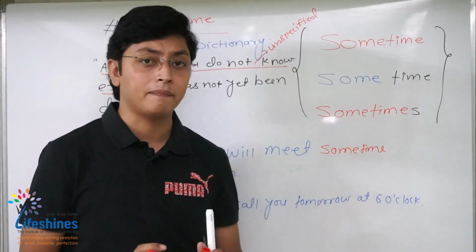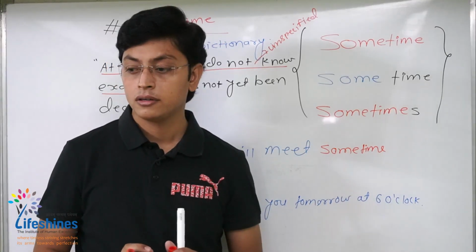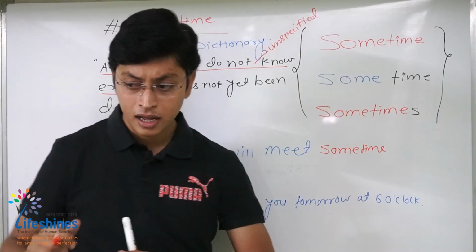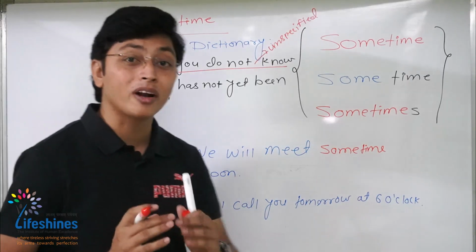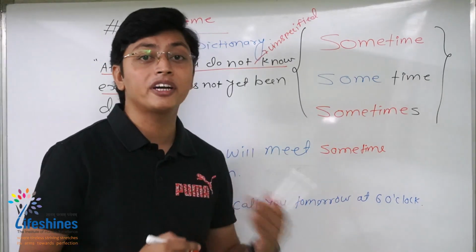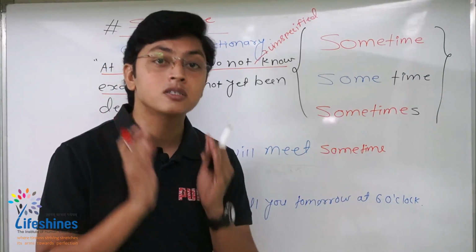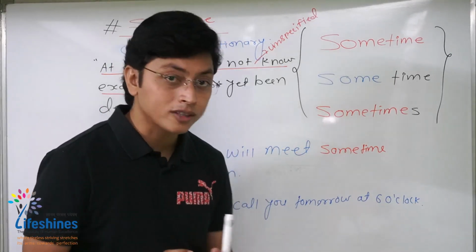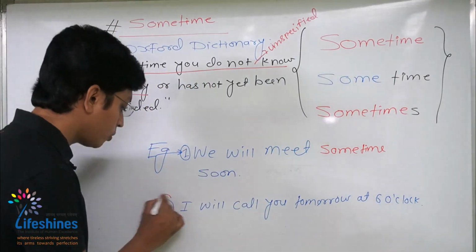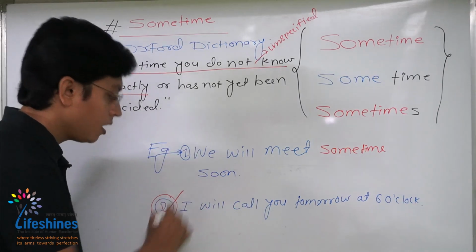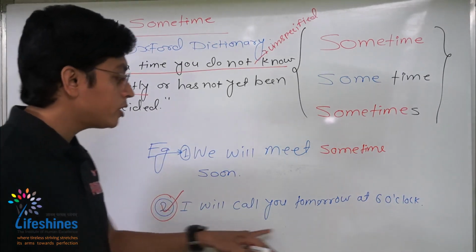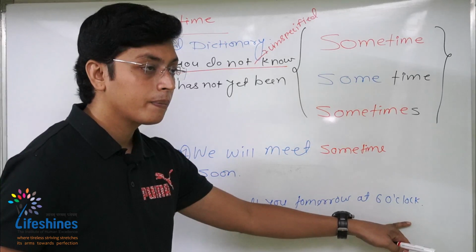an unspecified point in time. Sir, what is an unspecified point in time? Good question. Friends, if you want to know what is an unspecified point in time, you must know what is a specified time. So for that, I have given you one more example over here. Example number 2: I will call you tomorrow at 6 o'clock.